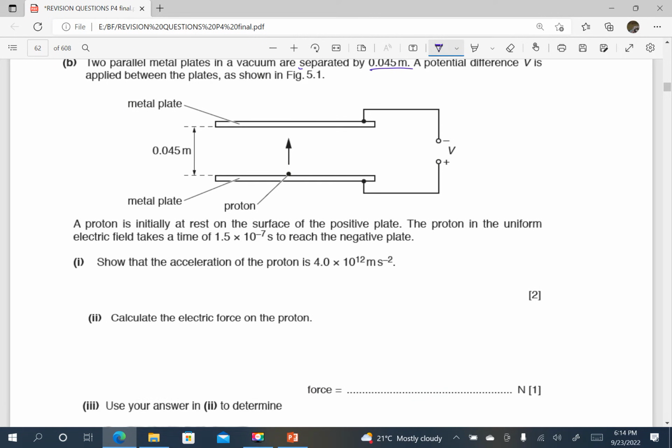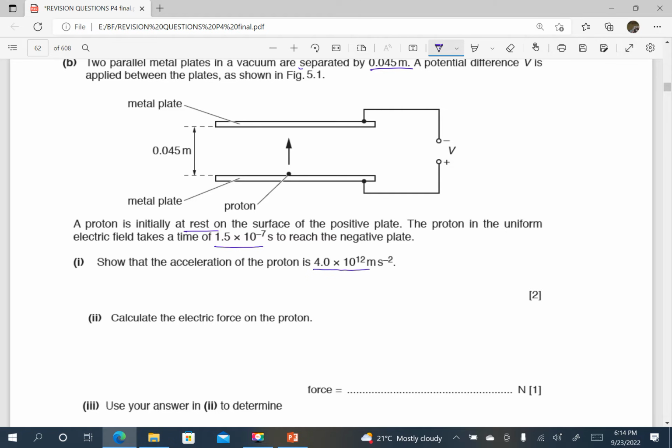A proton is initially at rest on the surface of the positive plate, so the initial velocity of this is 0. The proton in the uniform electric field takes a time, the time it takes to reach the negative plate, so that is the time between the plates. Show that the acceleration of the proton is 4.0 times 10 power 12 meters per second squared. We want to show the acceleration to be that.